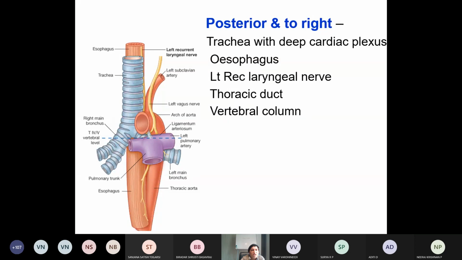Then the left recurrent laryngeal nerve. Then the thoracic duct and vertebral column. These are the relations of the aorta, posterior and to the right.